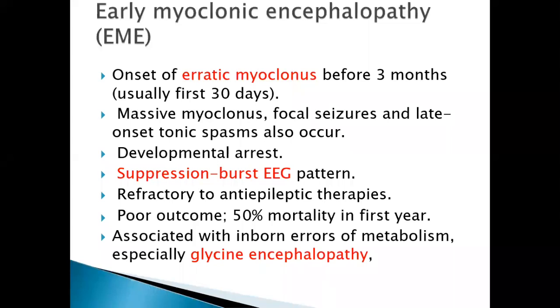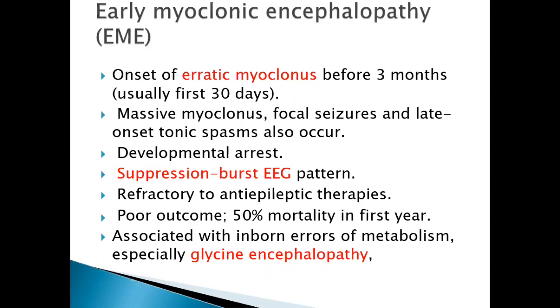Okay. So first, in the neonatal epilepsies, we dealt with the benign familial neonatal epilepsy. Next is the early myoclonic encephalopathy. Throughout this presentation, just observe the words which are highlighted. These are the important things for clinching the diagnosis.